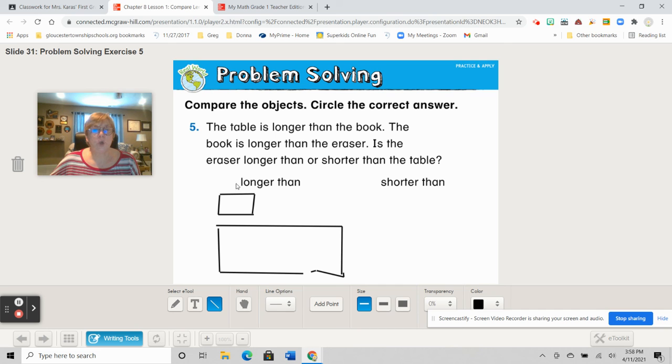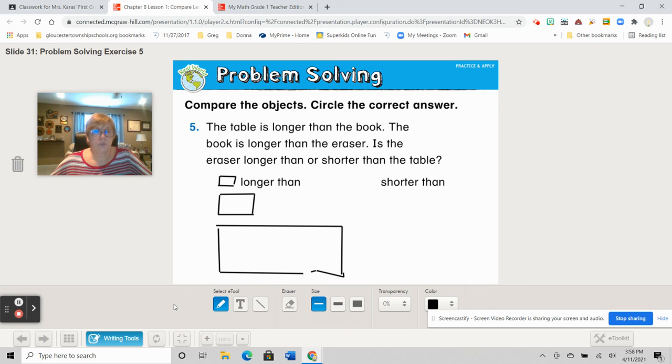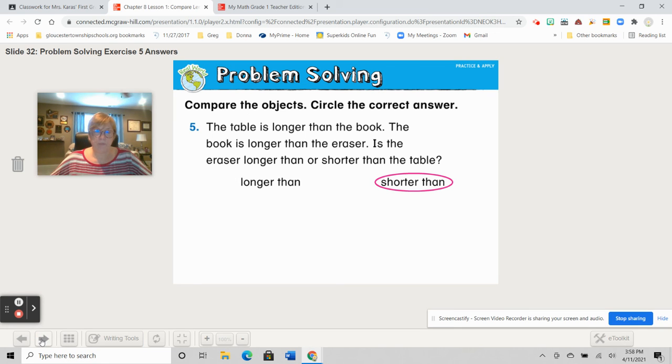Now, the book is longer than the eraser. Now, whether it's a pencil eraser, a chalk eraser, they don't say, but it doesn't matter. We just know that the book is longer than the eraser. Eraser, book, and table. Is the eraser longer than or shorter than the table? Circle your answer and see what is the eraser longer or shorter than the table. That's right, it's shorter than.